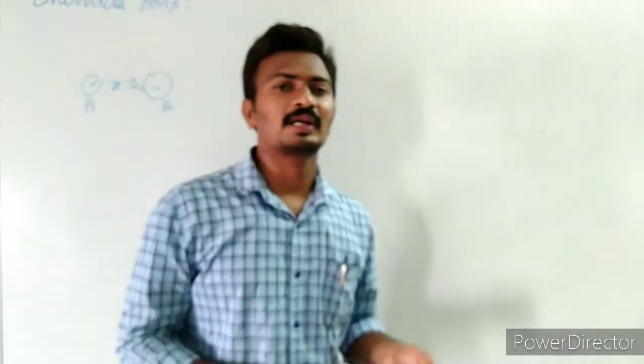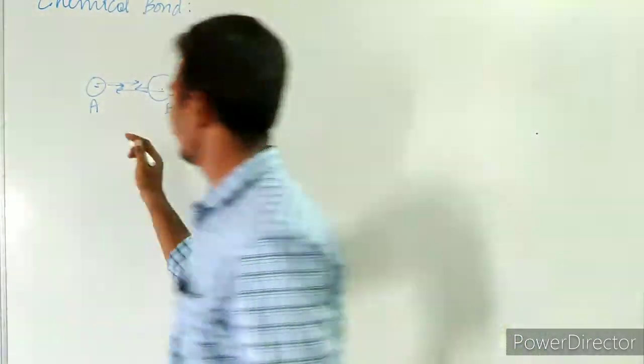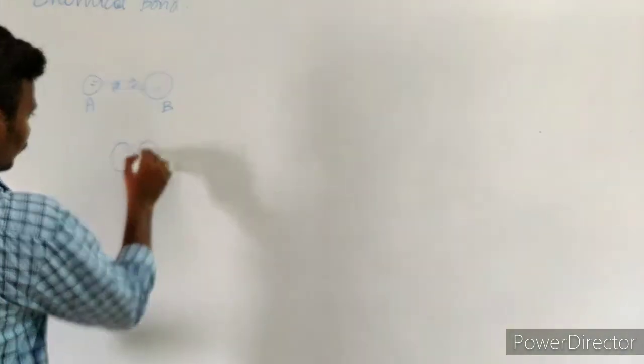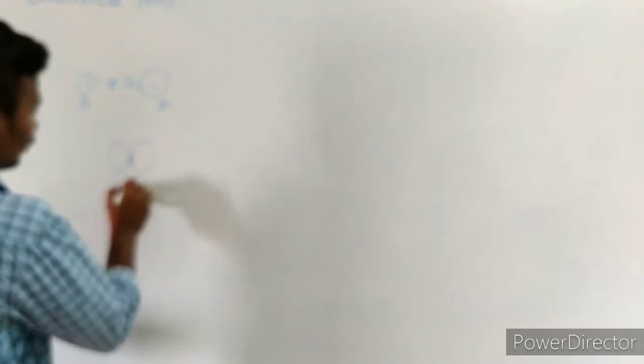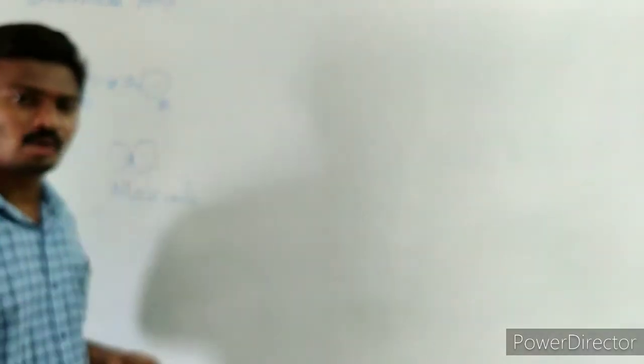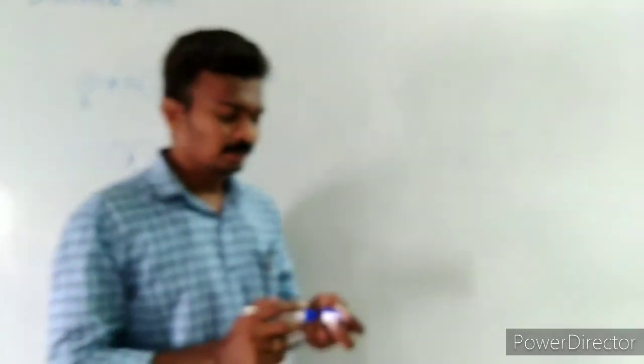See here, it is a force of attraction. This is an atom A, this is an atom B. They will have some force of attraction. This atom will be pulling that atom towards this side, and that atom will be pulling this atom towards that side. Due to that force of attraction, they lead to a bond. Both will exist as a single molecule, so that mutually these two atoms attain stability.